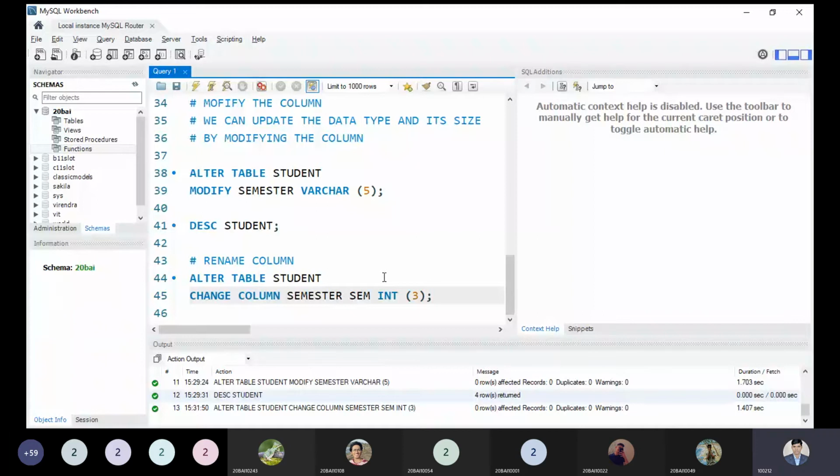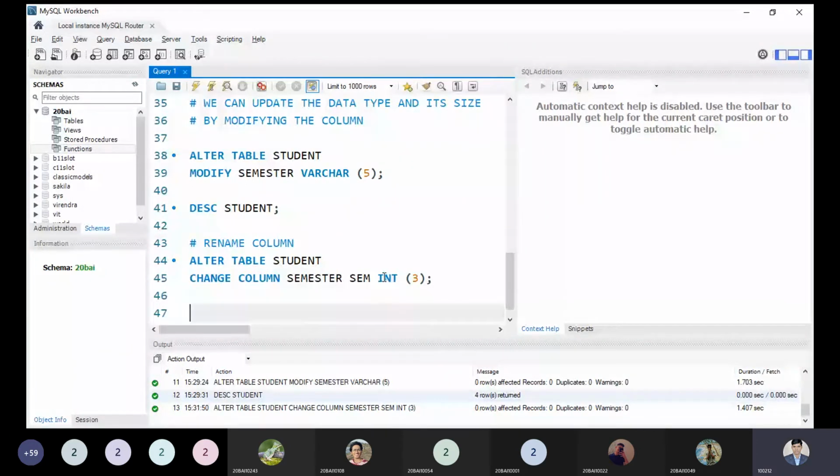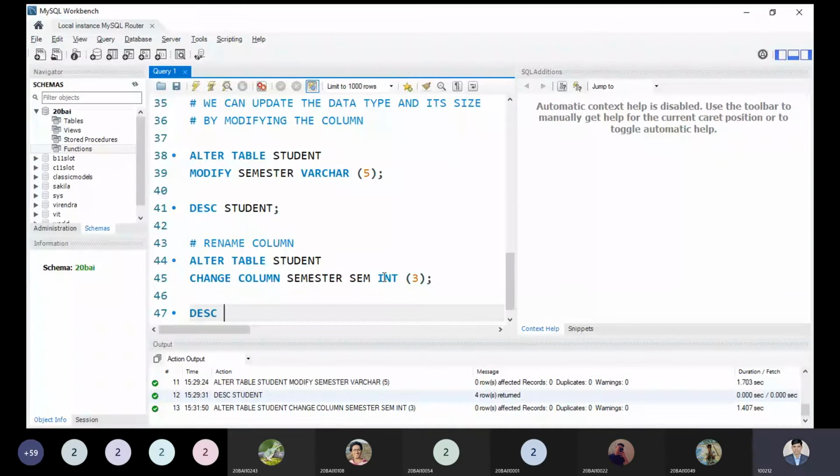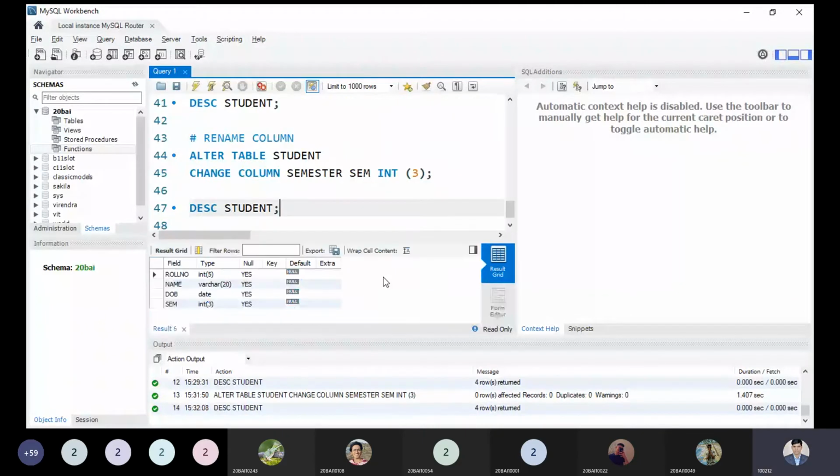So what is happening over here? I have changed my semester into same, and let me check its description. Prior student. You can easily see the name of its column is also updated. Semester to same, and its data type along with the size is also updated. Okay.